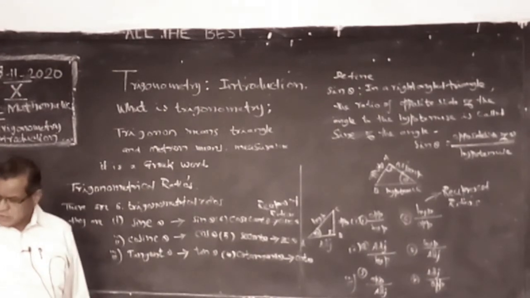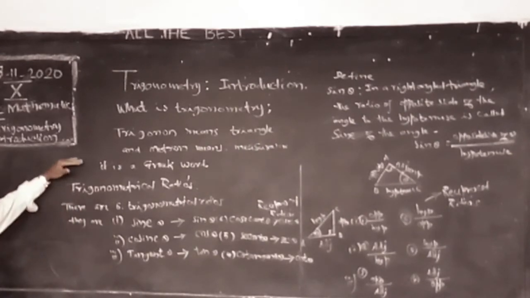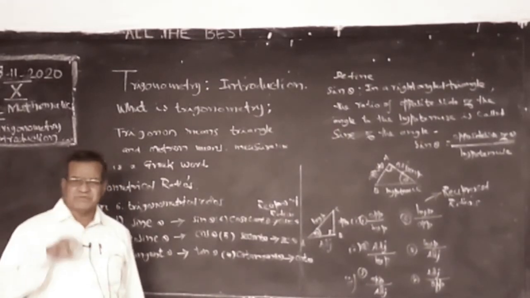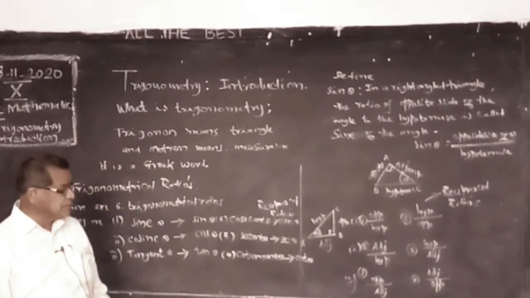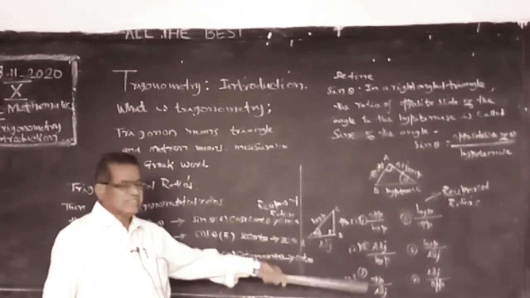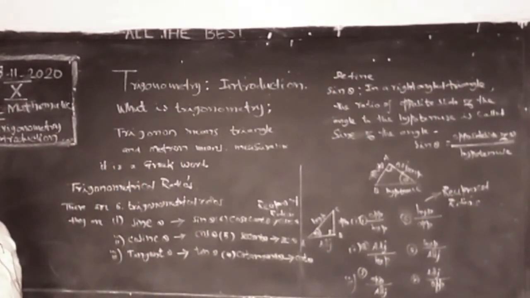So please, this is a beginning class, introduction class. What is trigonometry and what are the trigonometrical ratios? Why only 6 ratios? I explained because this belongs to a right angle triangle. The 3 sides can be arranged in 6 ratios maximum, with no more ratios than this. Each ratio is defined. So I explain one by one.